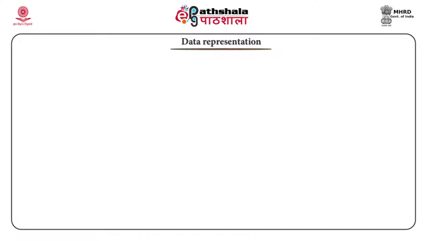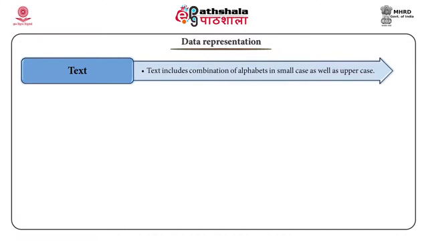There may be different structures in which data may be symbolized. Some of these forms of data used in communication are as follows. First, text. Text contains arrangement of alphabets in small case as well as uppercase. It is accumulated as a pattern of bits.